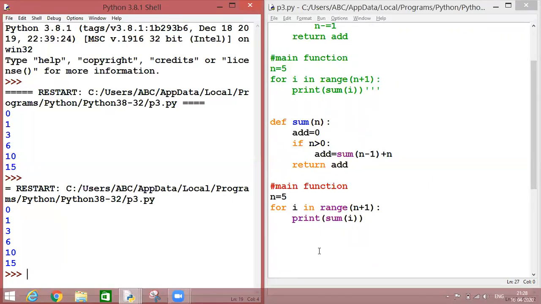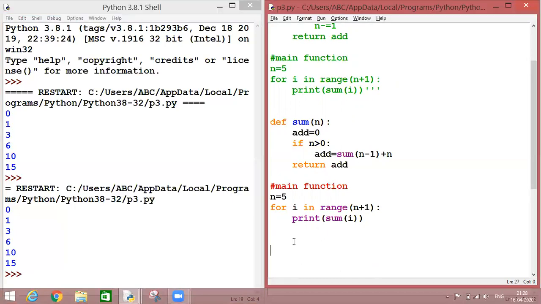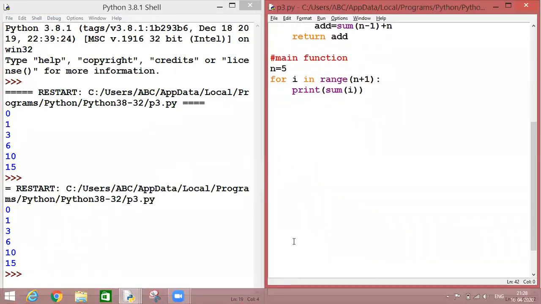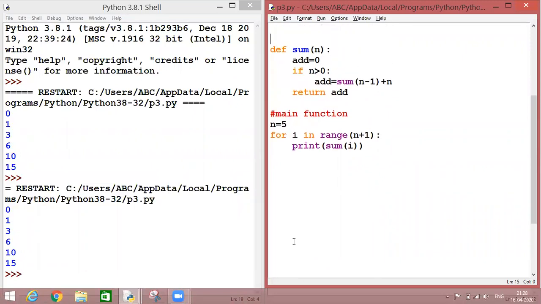But there is a difference in the memory allocation at the time of execution. Now I'm going to tell you how your recursive function will take place in the memory at the time of execution. Let me adjust the screen once.